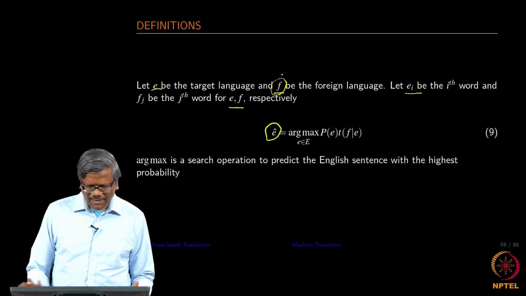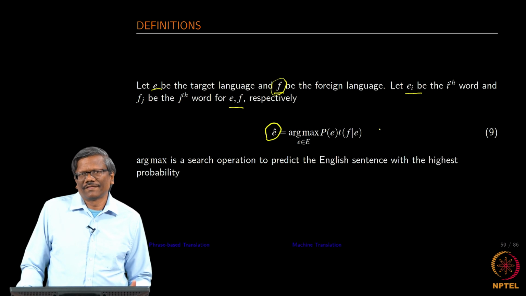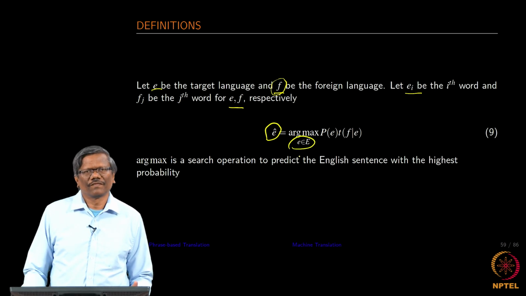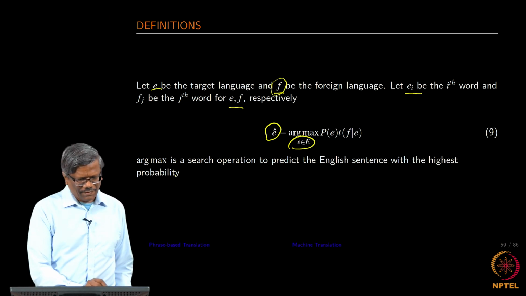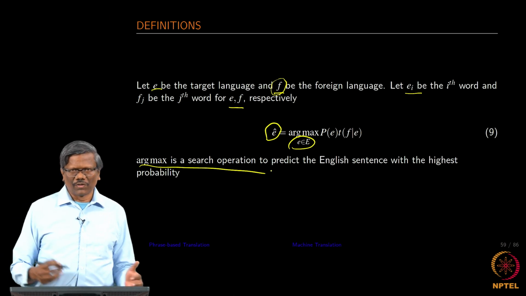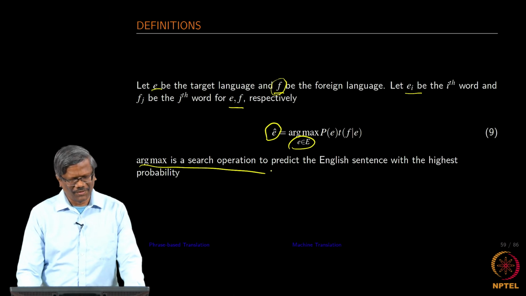And this is going to be a list of translated statements, and we need to find the best of what is available in that list. As we mentioned earlier, this is going to be a big search operation. We will talk about the search operation when we really go to the neural translation models.